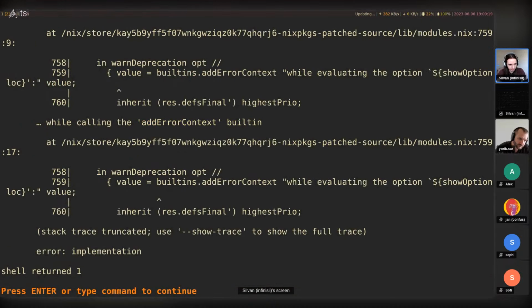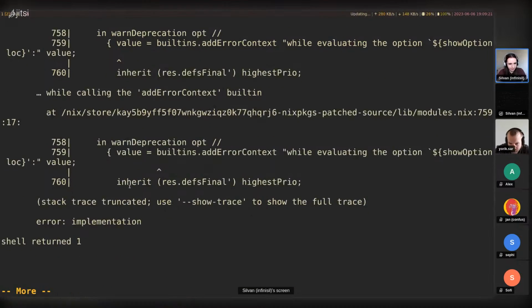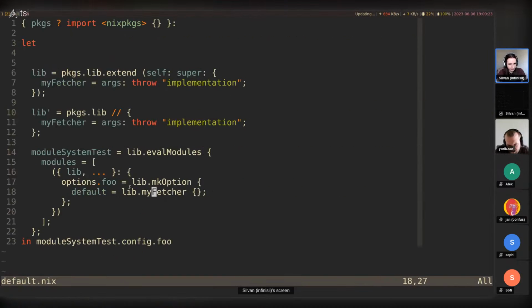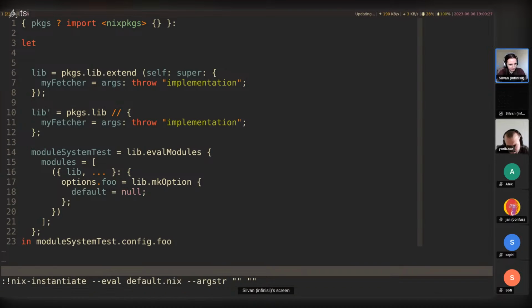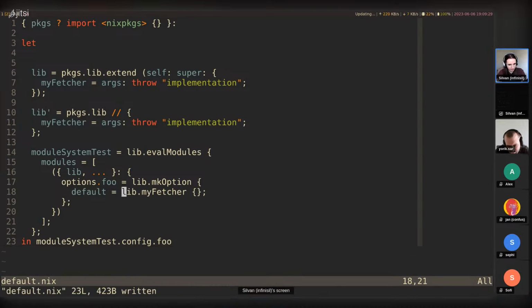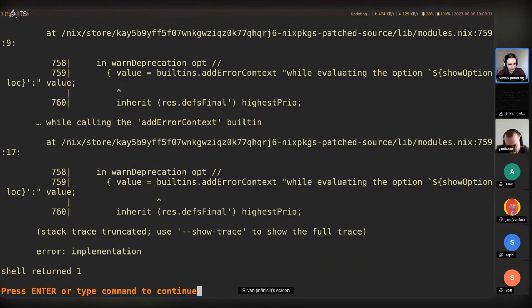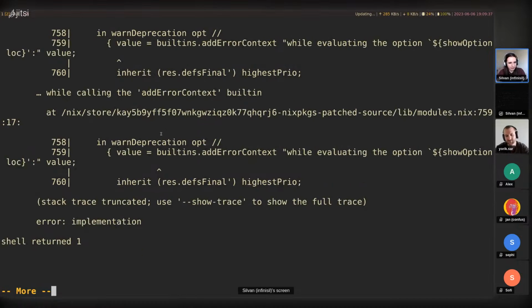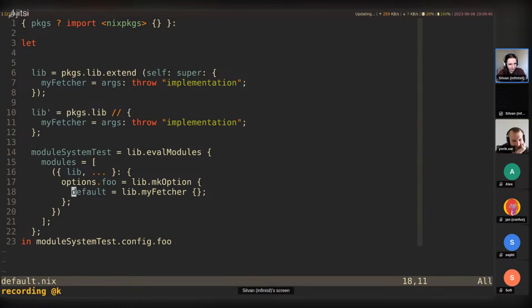And oh, it actually does work. Hold on. Lib, this does work indeed. Hold on a second. Okay, the implementation is called indeed. Okay, that's slightly surprising. I don't think that should work. Lib comes from here. Oh, no, I used the original lib here.